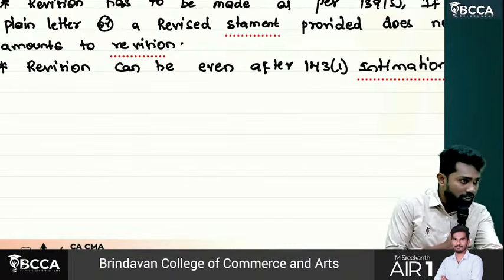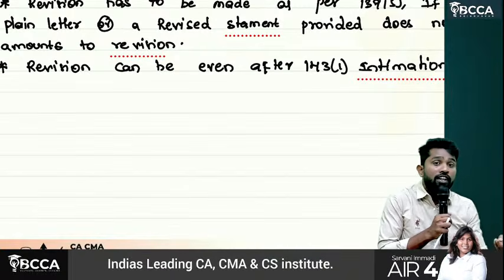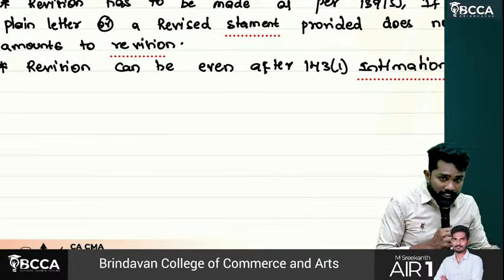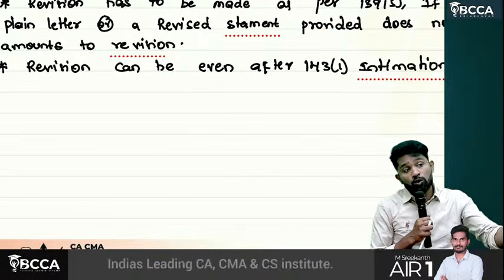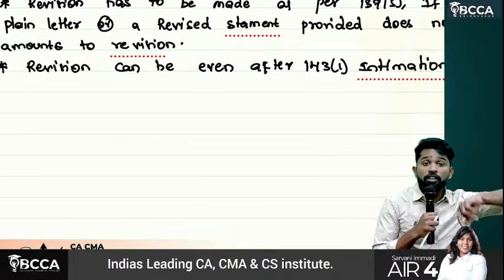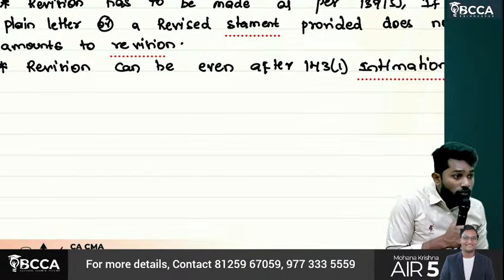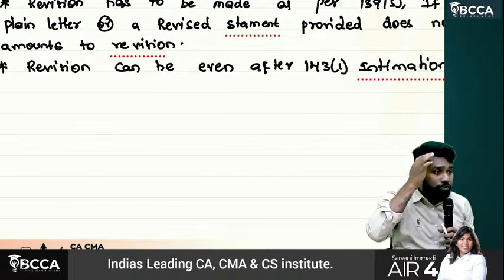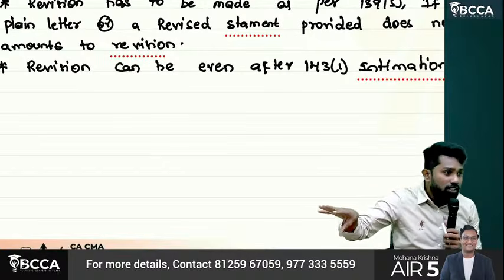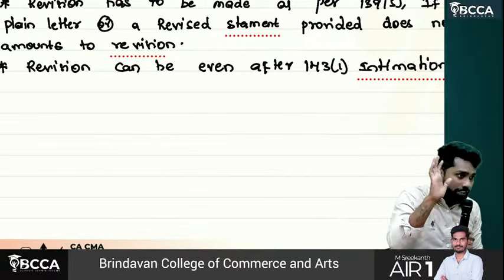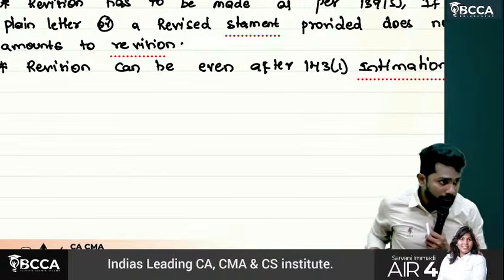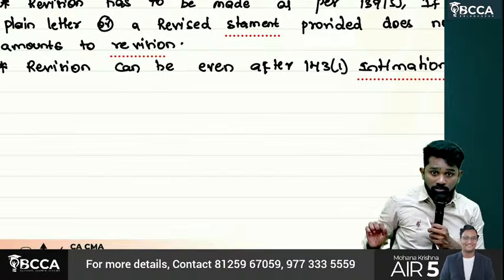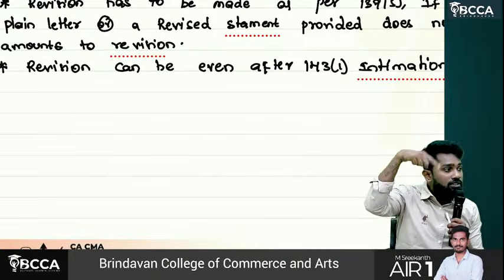This is the first level of assessment. Then afterwards they can go for a regular assessment, by giving notice under 143 subsection 2. If you are not cooperating in regular assessment, then they can go for best judgment assessment under section 144. Even after doing all this, later after 2 years, 3 years, they may find that certain incomes were concealed or not reported by you, which is prejudicial to the interest of revenue. Then they can go for income escaping assessment.